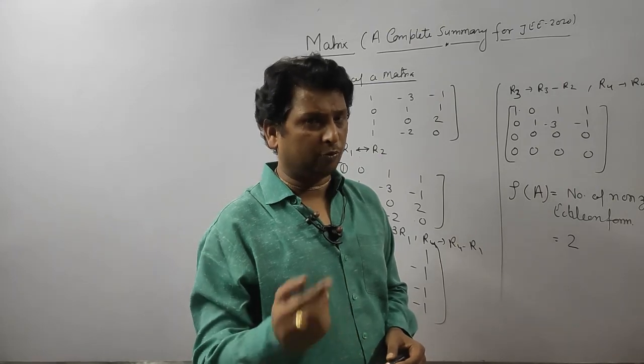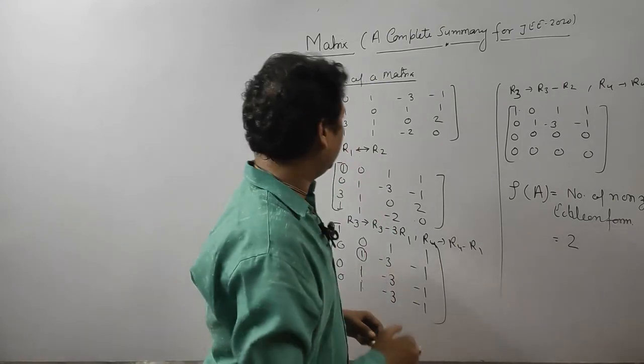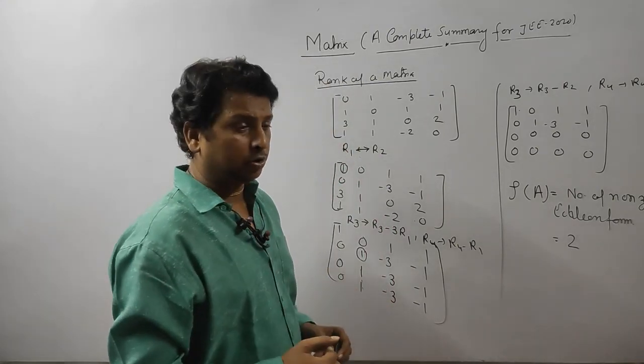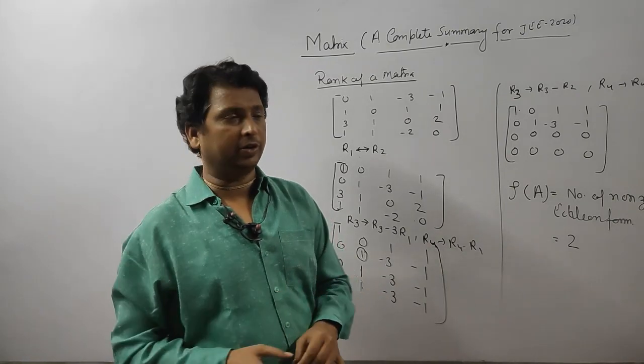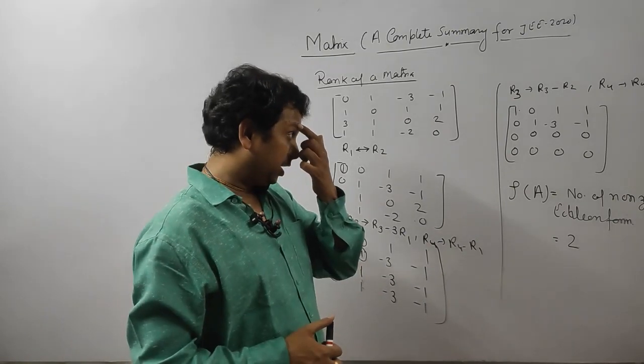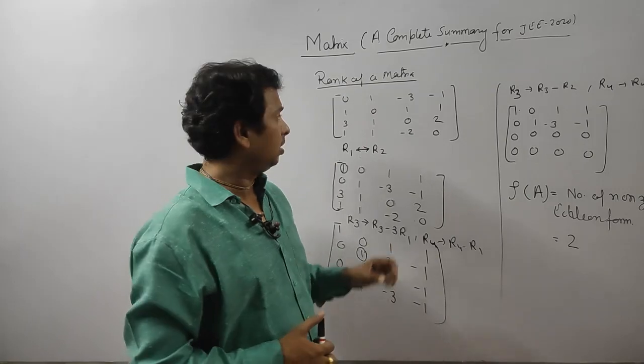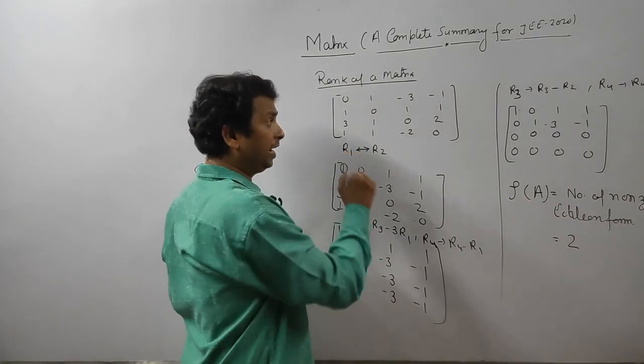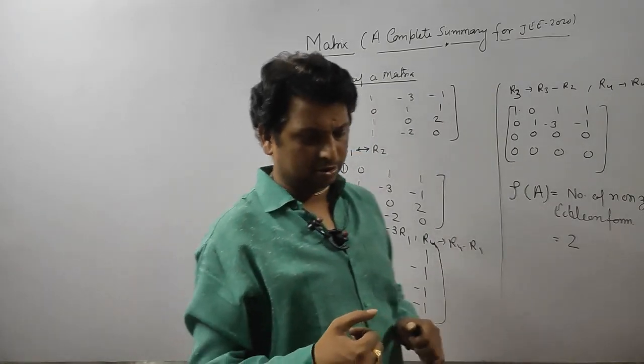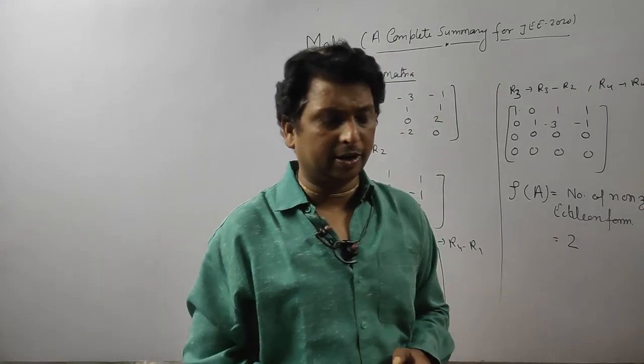So I hope you understand, because the next topic is very important for you, and it will play a very important role there. Again, I'm going to teach you how we calculate rank.